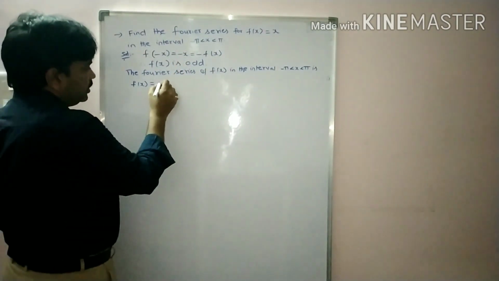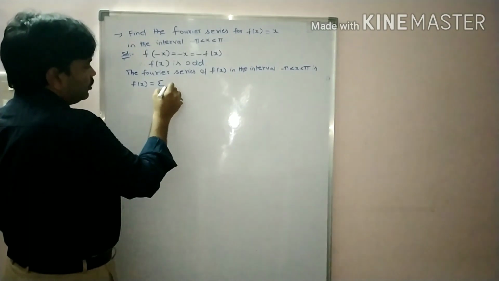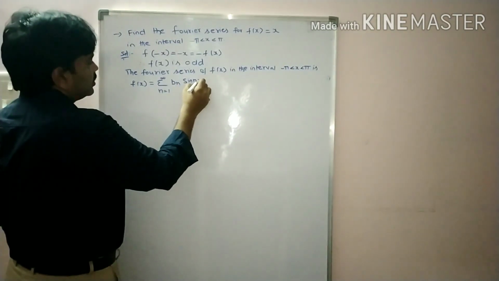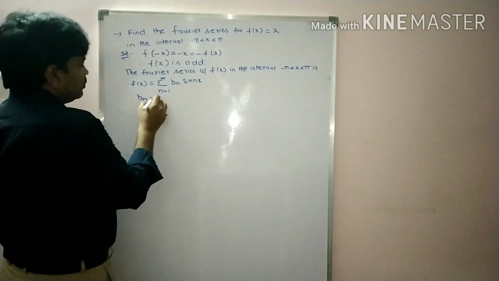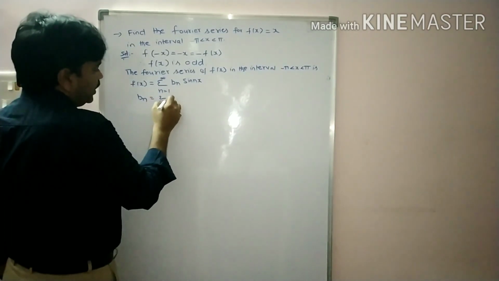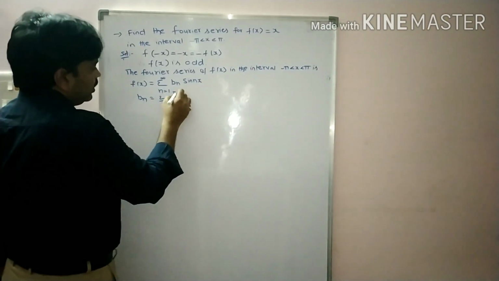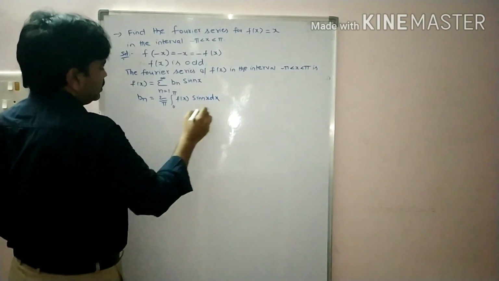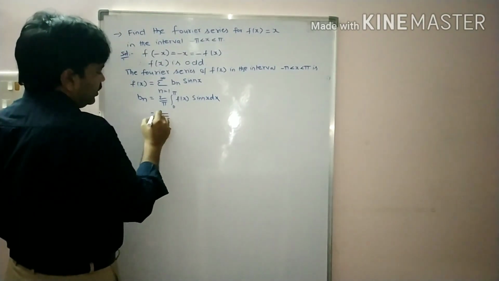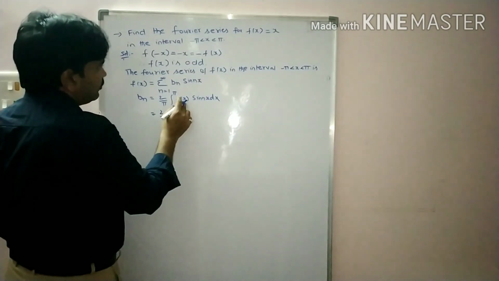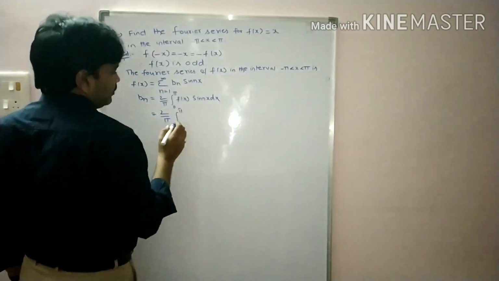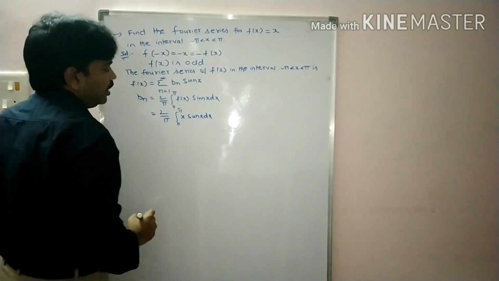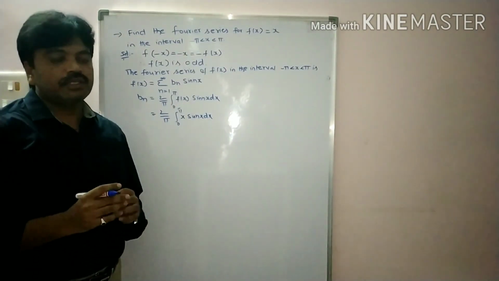So it is enough to write here sigma n is equal to 1 to infinity bn sin nx. Now what is the bn value, students? bn is equal to 2 by pi integral 0 to pi f of x sin nx dx. That is equal to 2 by pi integral 0 to pi, f of x value is x, so x sin nx dx. Now apply generalization of integration by parts.